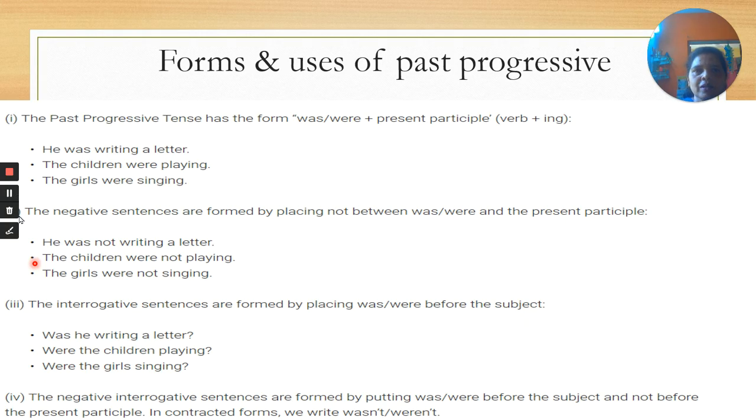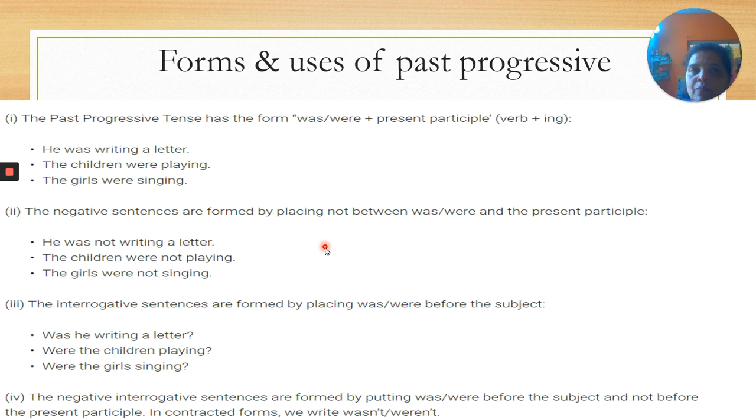Okay. So now we will start with forms and uses of past progressive tense. You know the forms very well. In past progressive tense, what is the form? We have to use was, were plus present participle. That means main verb plus ing.